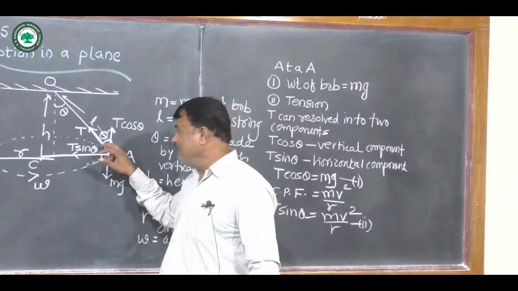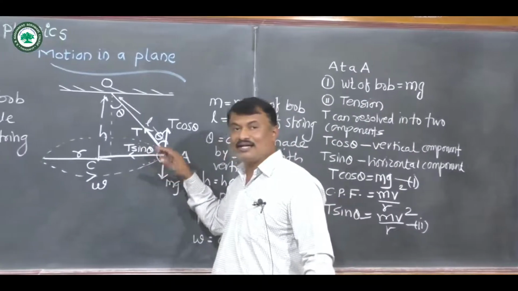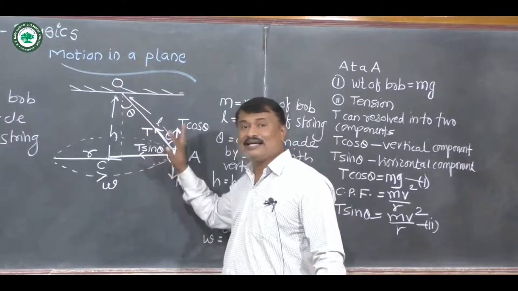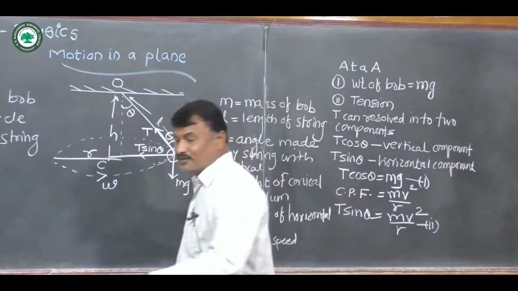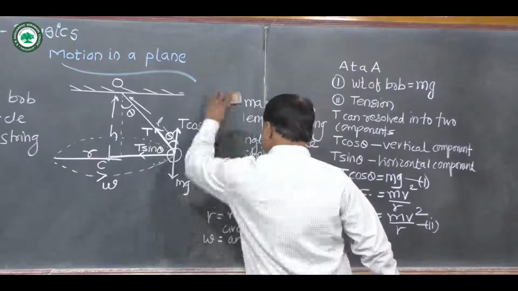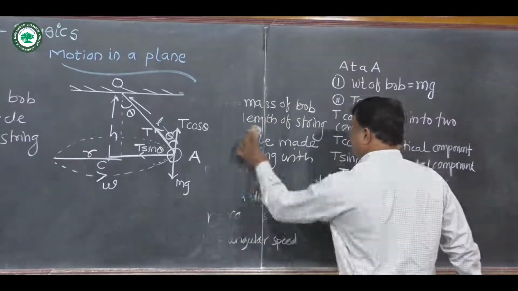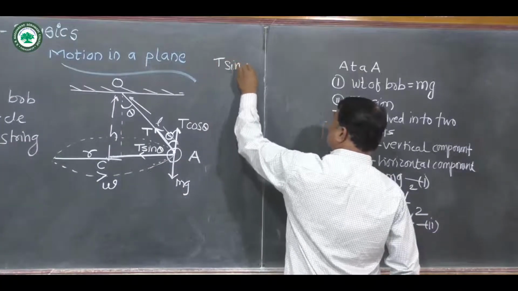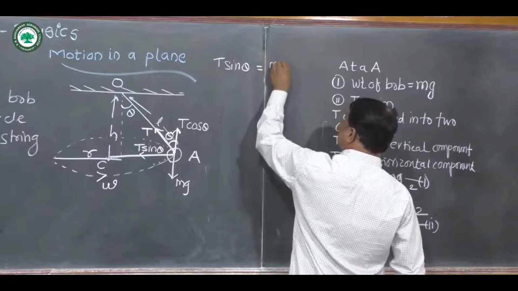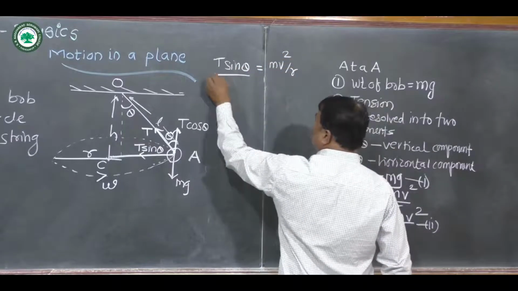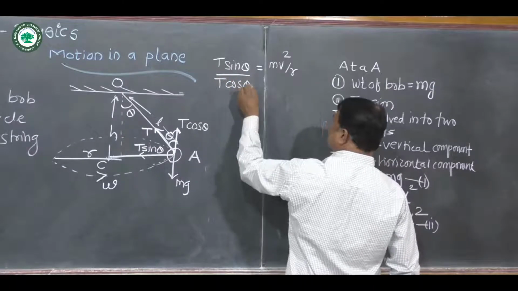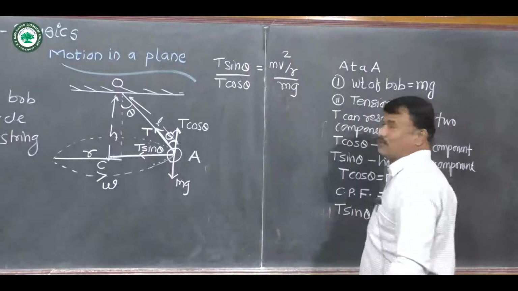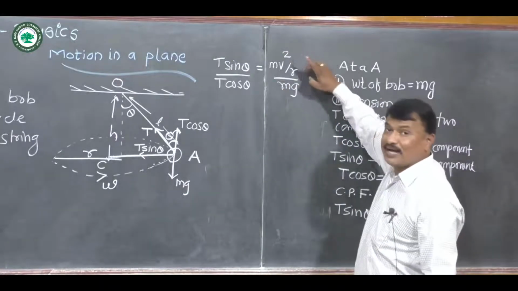So we know that this T sin theta is the horizontal component along the radius of the horizontal circle toward the center. So it is balanced by the centripetal force acting on the sphere. Now divide equation 2 by equation 1. Equation 2 is T sin theta equal to mv square upon r, and equation 1 is T cos theta equal to mg.